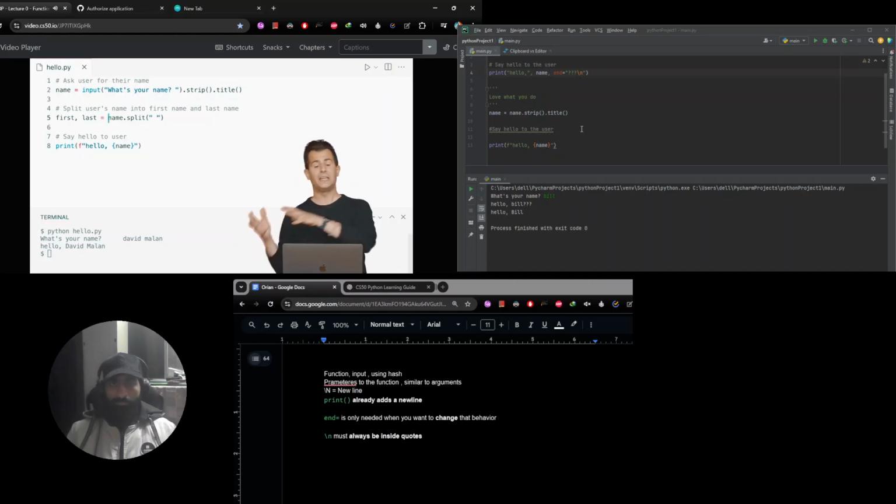And that's going to have the effect, from right to left, of putting the first such value in the first variable, the second such value in the second variable. So now on my last line of code, I can go in and say hello, not to the full name, something like David Malan. I can just say hello, comma, first.